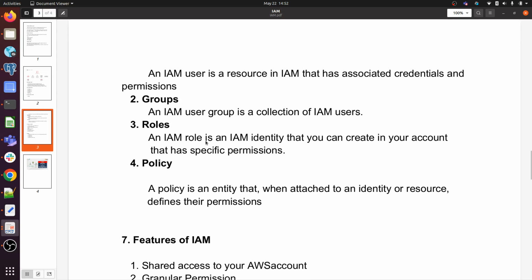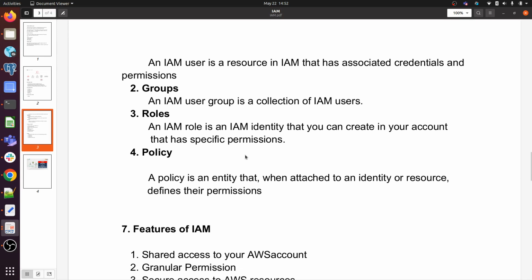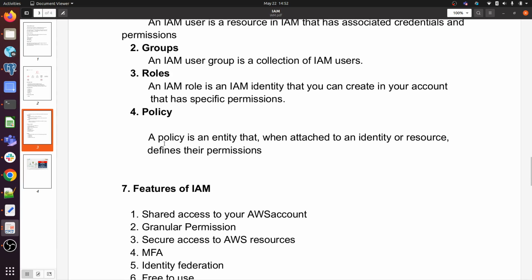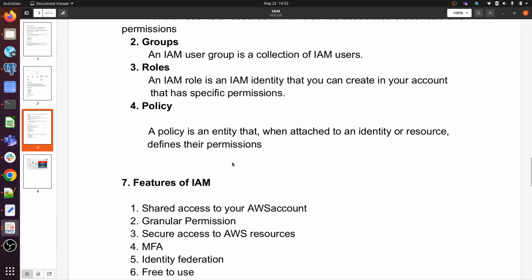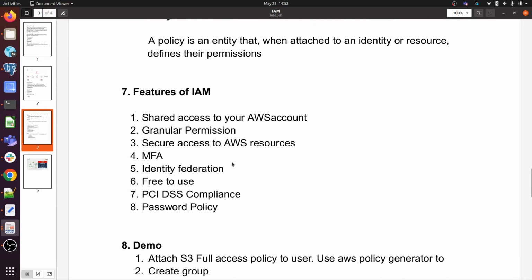Role: an IAM role is an IAM identity that you can create in your account that has specific permissions. Policy: a policy is an entity that, when attached to an identity or resource, defines the permissions. We can define the policy and it will define the permissions for a specific user.